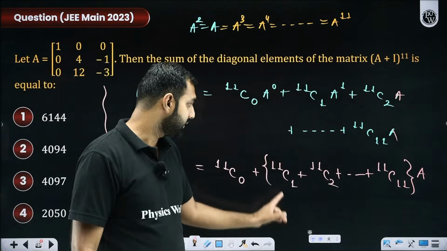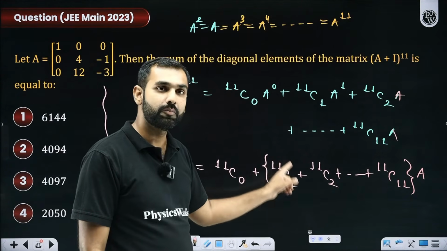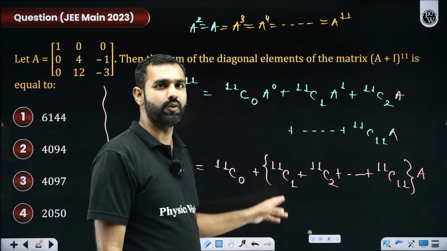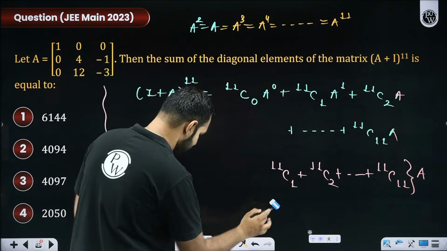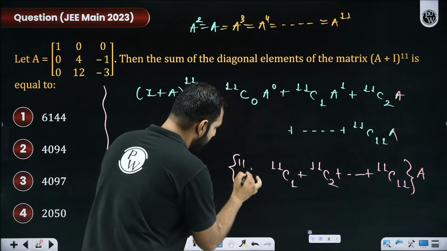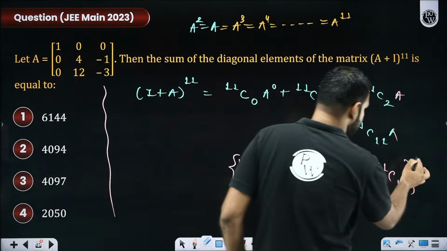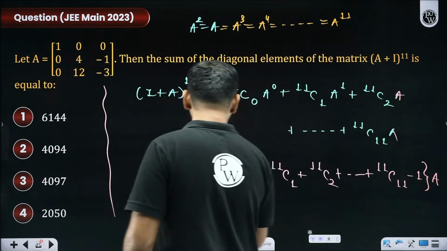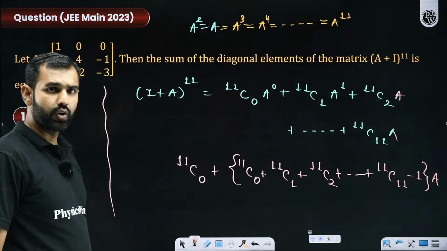So with this, there is a simple problem here. I hope you remember NC0 plus NC1 plus NC2 plus NC3 until NCN is 2 to the power n. But it does not have 11C0. So what's the problem? Can I not add 11C0 here? So if I give it an 11C0, then I'm supposed to subtract it. 11C0 is 1. So I am technically subtracting 11C0 from it, which means I'm subtracting 1 from it, and this is A. And it already had an extra 11C0, which I'm keeping out. I hope you are not confused with that.